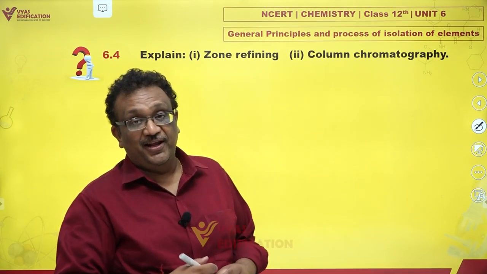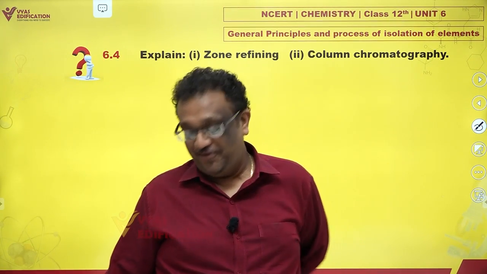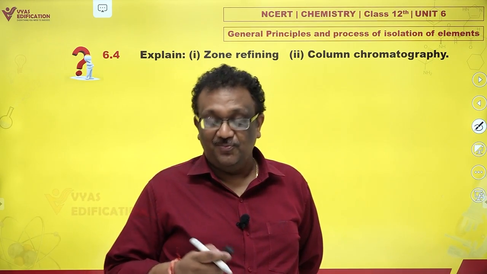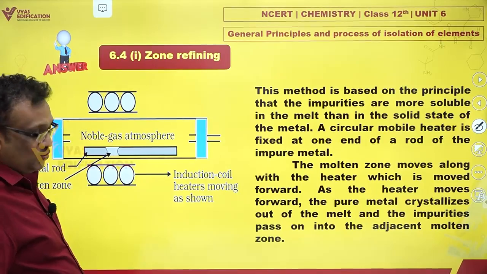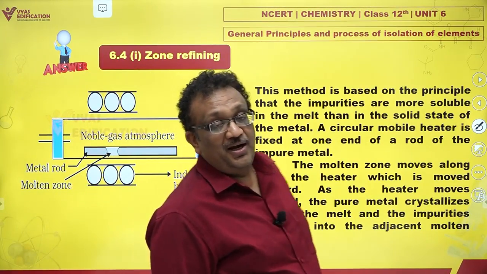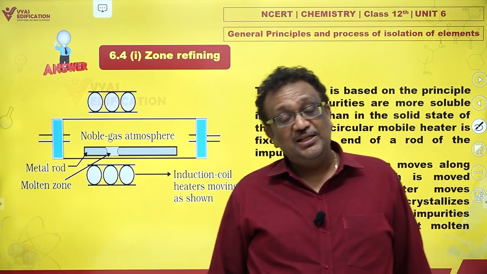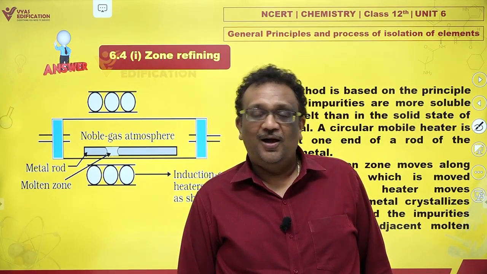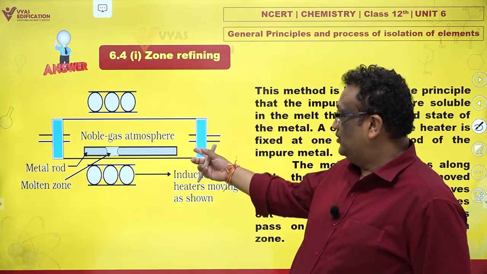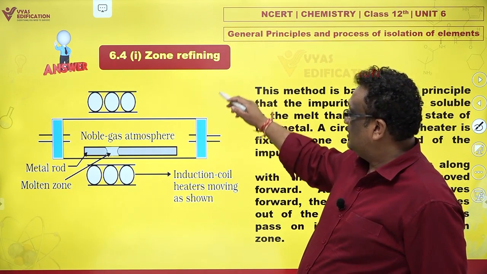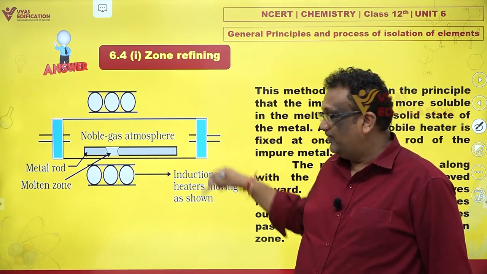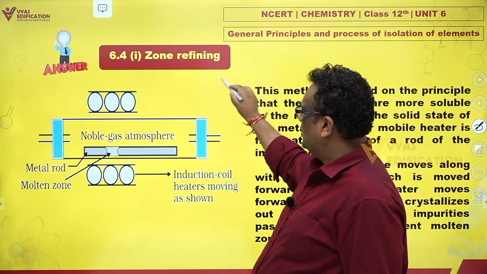Explain zone refining and column chromatography. Very interesting processes, both of them. Let's take a look. First, zone refining is very extraordinary, and elements like silicon are used for ultra pure refining using zone refining. How is it done? You first have a silicon rod. Now, they have shown it horizontal here. We could also have it vertical.